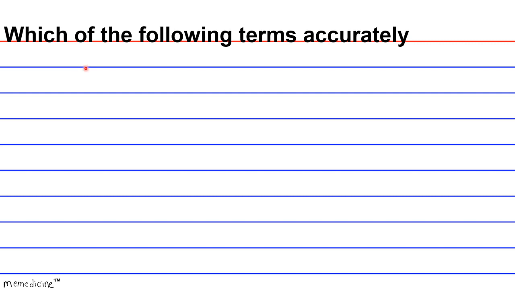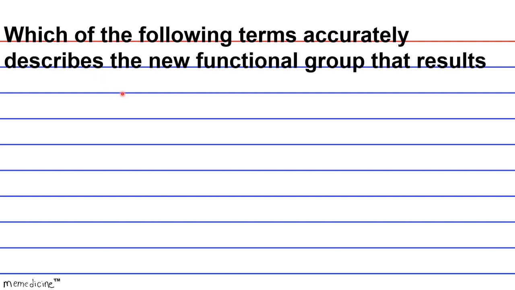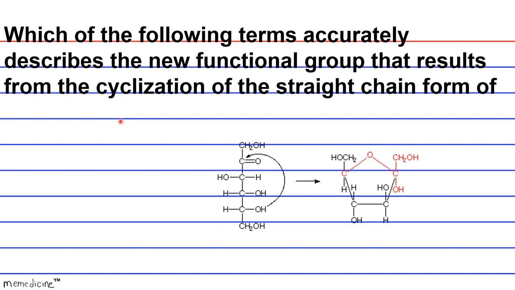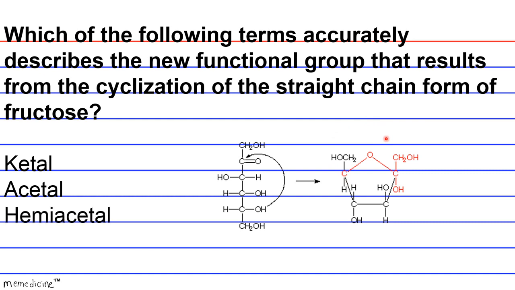Which of the following terms accurately describes the new functional group that results from the cyclization of the straight chain form of fructose? So what's this group? Is it A, a keto? Is it B, an acetyl? Is it C, a hemiacetal? Or is it D, a hemiketal? I'll give you a moment to think.